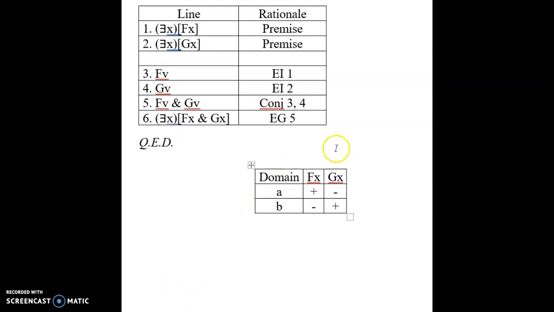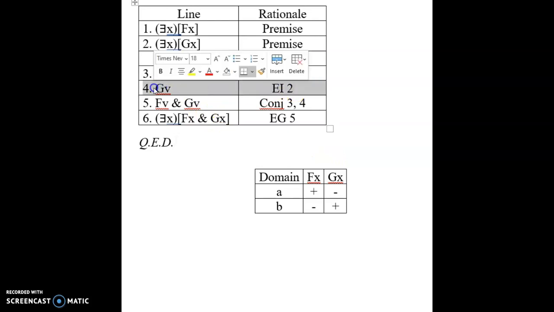Okay, hopefully you've had a chance to puzzle this one out, but it goes wrong right here. The problem is that the proviso it violates is, remember, there's this proviso on existential instantiation that says the pseudoname you existentially instantiate to cannot occur in any previous line, and here it does occur in a previous line. And that's what allows the mistake.